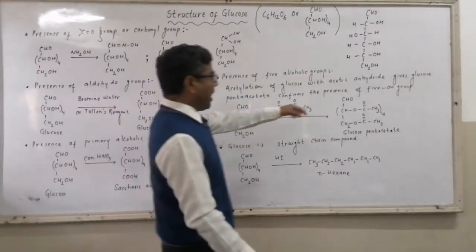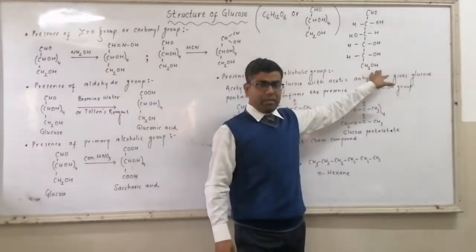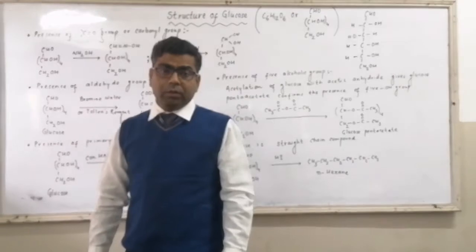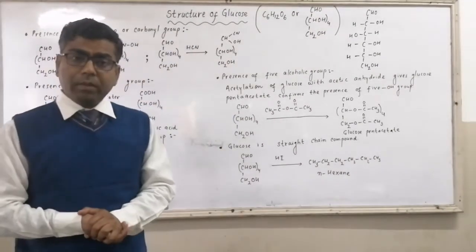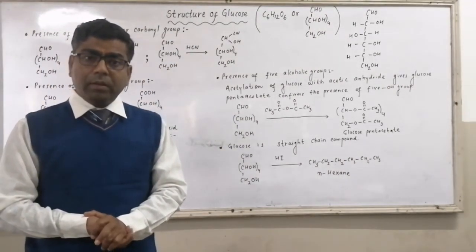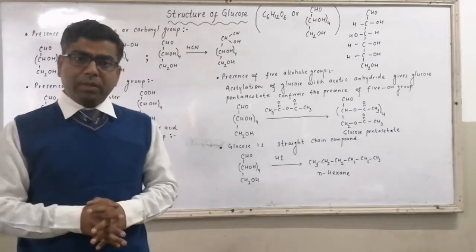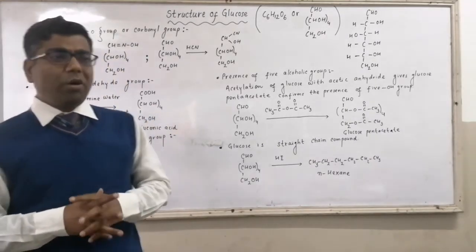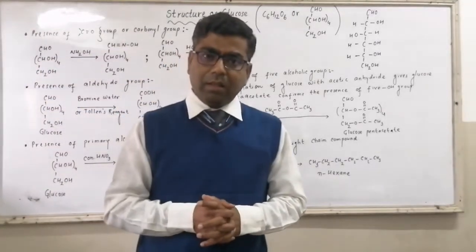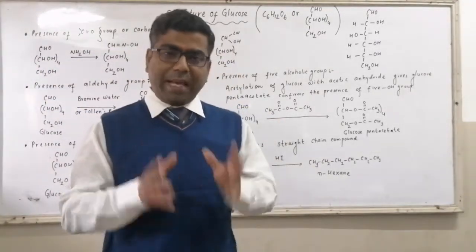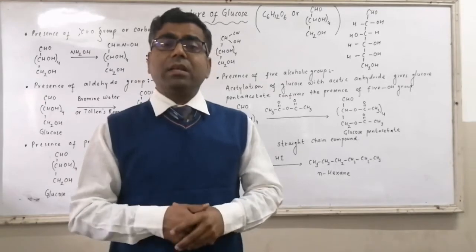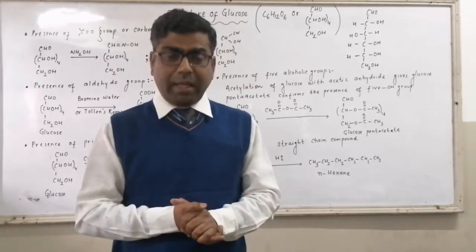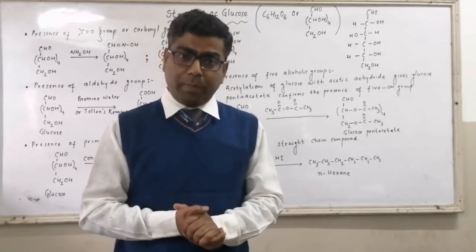There is one primary alcoholic group, CH2OH. OH is bonded with a 1 degree carbon atom. So how to prove? Primary alcoholic group in presence of strong oxidizing agents like concentrated nitric acid gets converted to COOH unit, that is your carboxylic acid group.